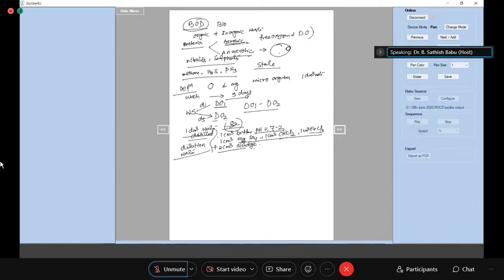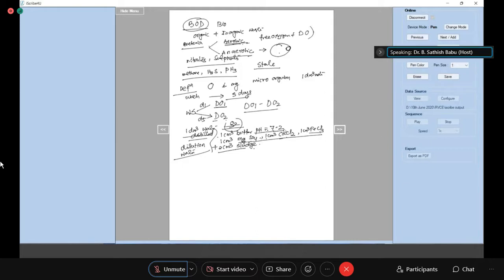Now, if the impurities present are this much and the dissolved oxygen is this much, it will not be sufficient to oxidize all the impurities. Do you understand? Let's say that in the water sample, the amount of impurities present is this much, and the amount of oxygen dissolved is this much.